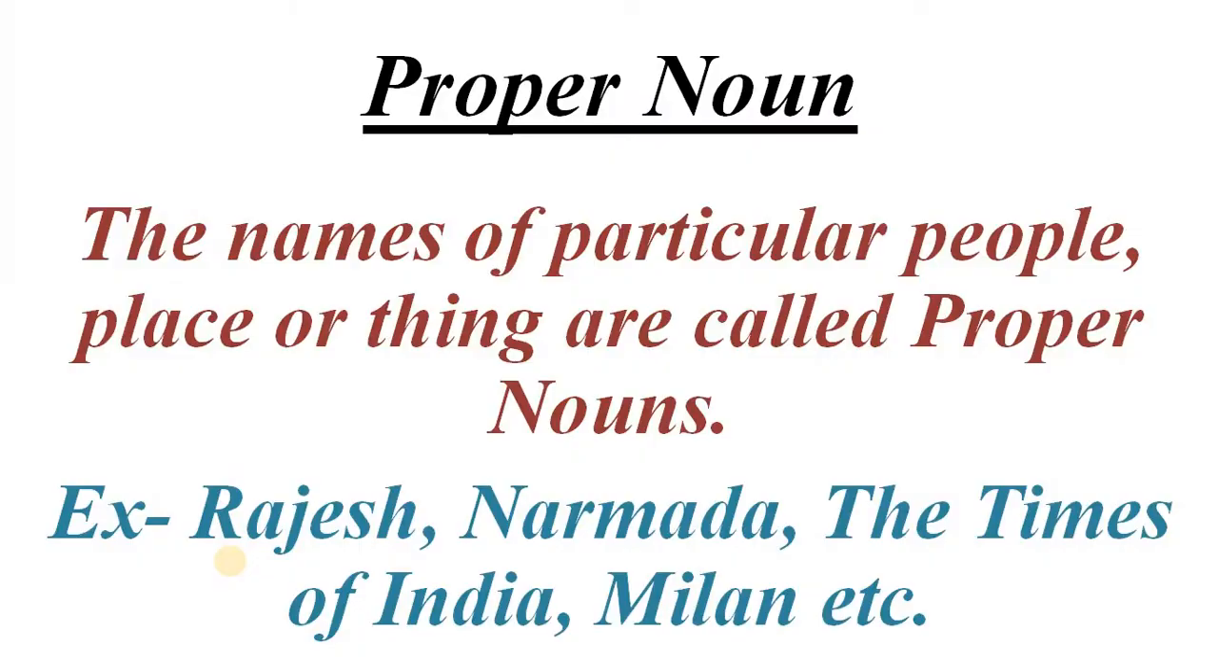So the first is proper noun. The names of particular people, place or things are called proper nouns. For example, Rajesh, Narmada, the Times of India, Milan, etc. Rajesh is the name of a boy. Narmada is the name of a river. The Times of India is the name of a newspaper and Milan is also the name of a boy.